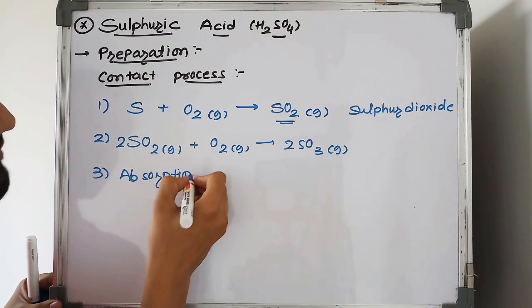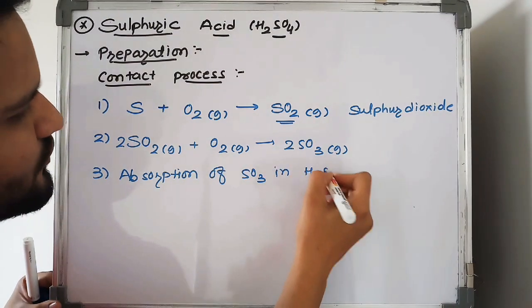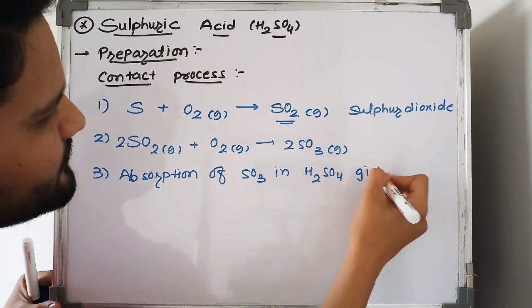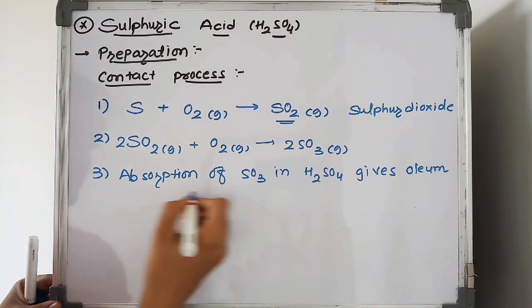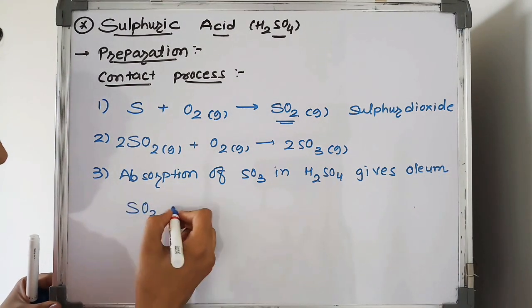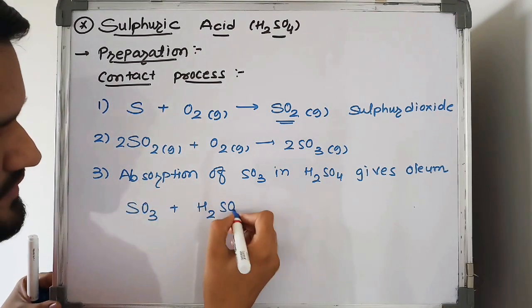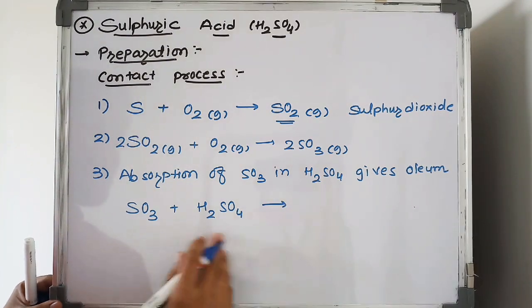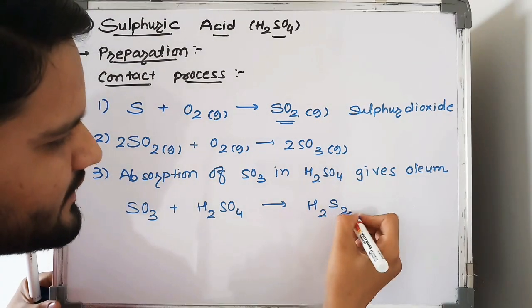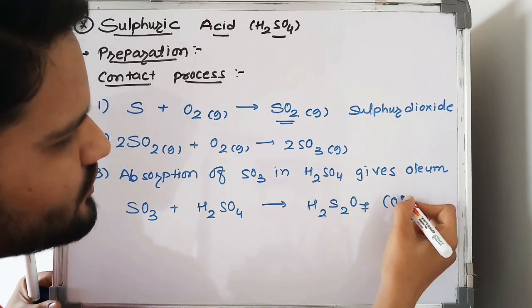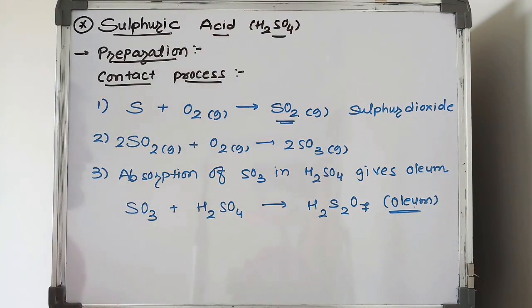And this sulfur trioxide, SO3, when absorbed in H2SO4, gives what? H2S2O7. This is called oleum, or it is also known as fuming H2SO4.